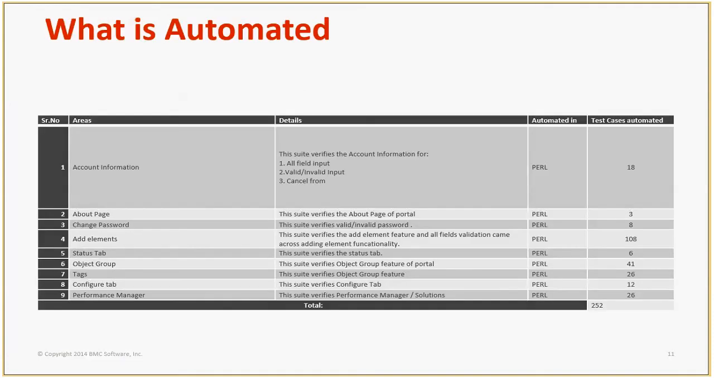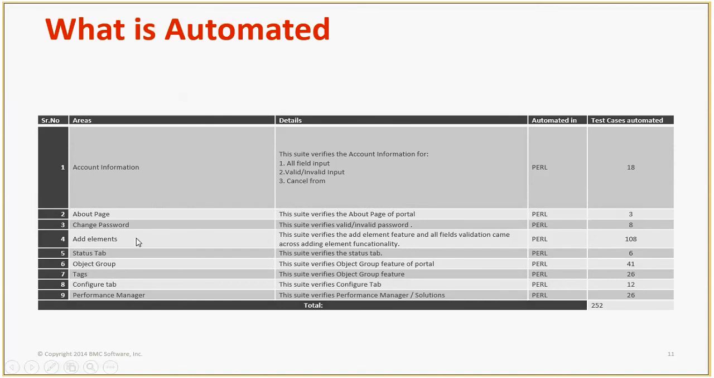So this is important. What is the current state of automation? These are the areas which are automated, and this is on Smoothie. For the older framework, I need to run it on a 2008 box on IE8. So these are the 250 test cases which we have automated. These are the areas: element related, status tab related, tags, configure tab, performance manager related, account information related.